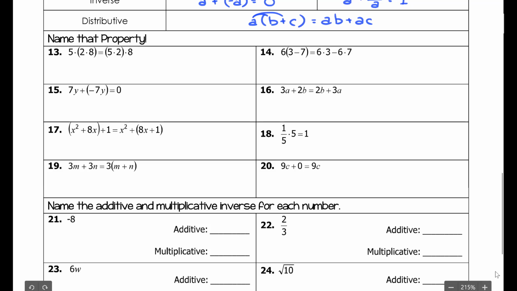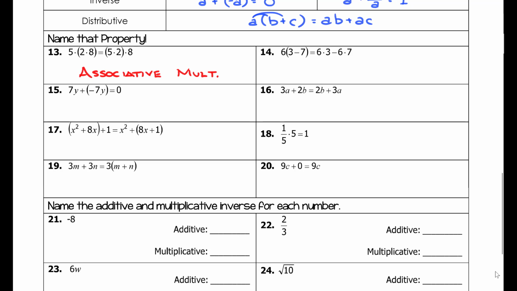Here in 13 through 20, we're going to name the properties. With number 13, 5 times 2 times 8, 5 times 2 times 8. So the order didn't change. But what did change is where the parentheses are located. We changed the grouping. So this is the associative property of multiplication.